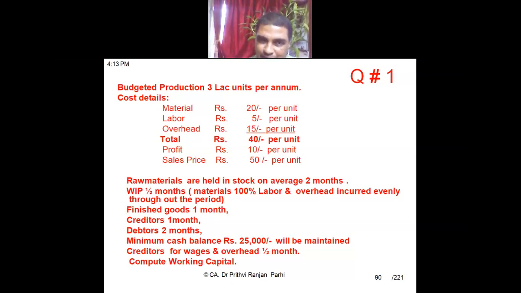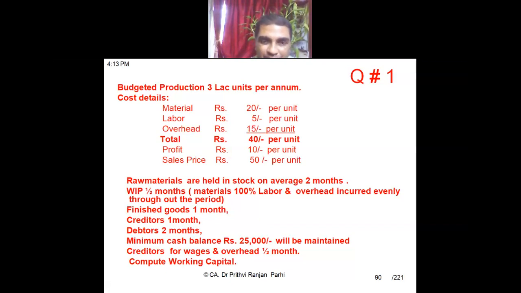Yes, sir. Is it not? So if that is so, and all these items, the material component is 100%, but labor and overhead, since it is incurred evenly, and in some items labor and overhead has been incurred fully, some items are just to be started. Labor and overhead need to just be incurred. So we can say the labor and overhead component in those items is 50%. Material is 100%, but labor and overhead is 50%.